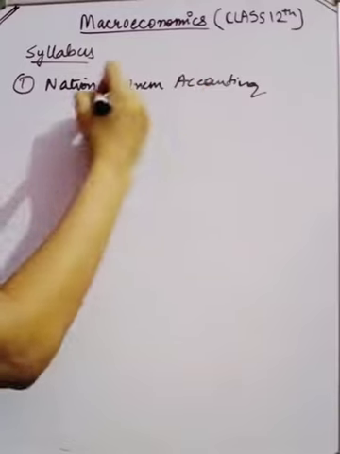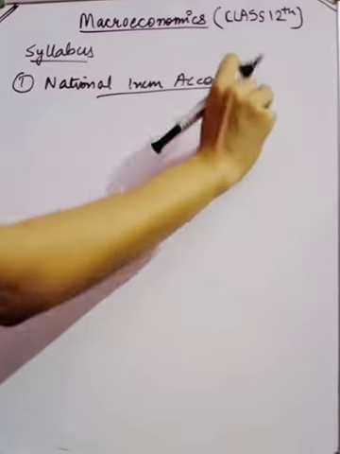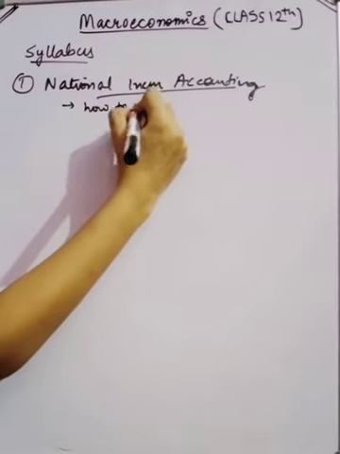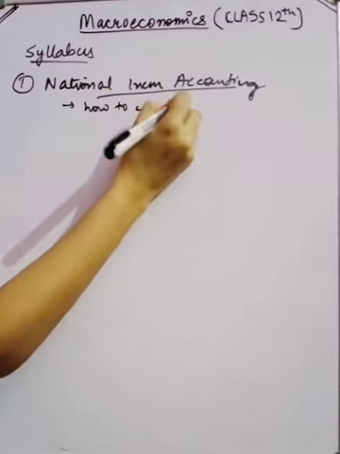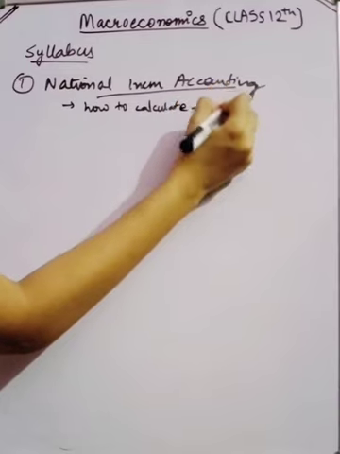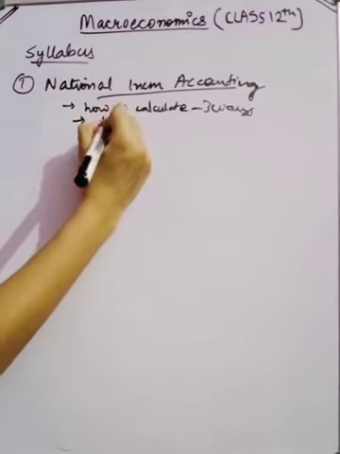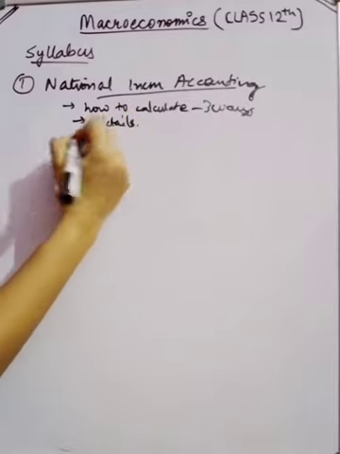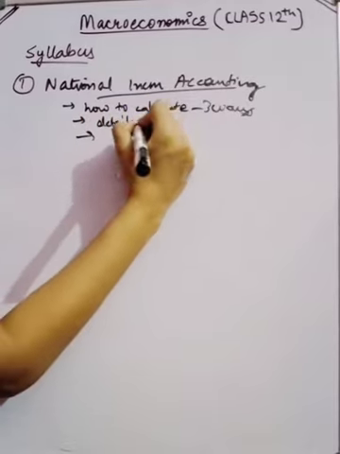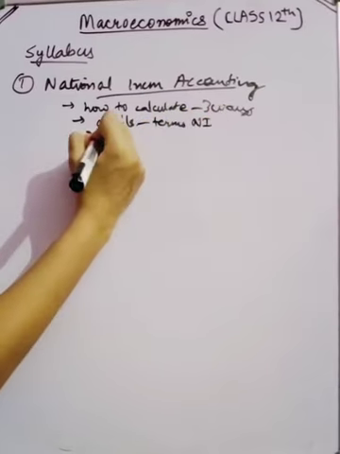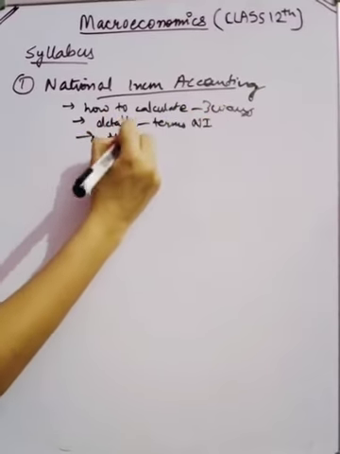In this chapter, majorly you will be studying about the ways how to calculate. We are going to study three ways. Along with that, we will study the terms related to national income, and at the end we are gonna study theory part.